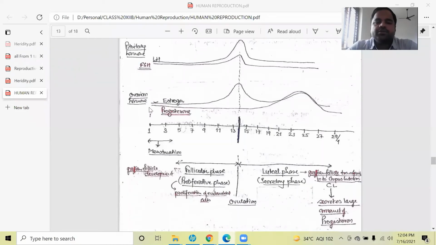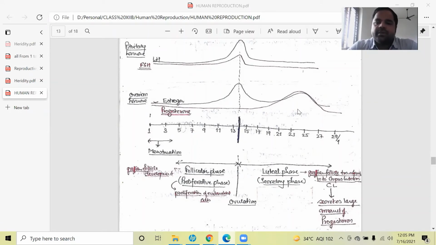The expression of progesterone: we can see here that the expression of progesterone rises during the luteal phase, and especially from day 21 to day 27. And this is the phase during this menstrual cycle where progesterone has to function. Means if fertilization occurs, then the body of the female as well as the uterus and the whole system has to be changed to adjust the embryo within the uterus.